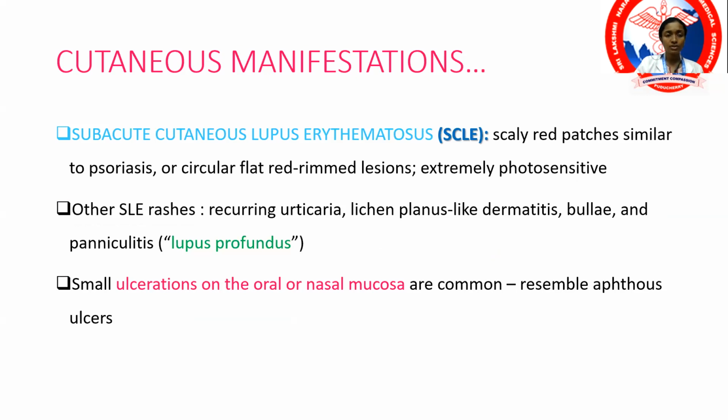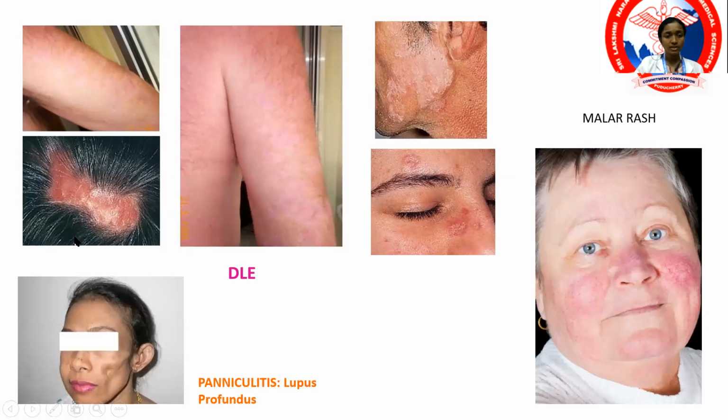And again, you have subacute. So you have discoid lupus erythematosus, the most common manifestation of chronic lupus. Then you have the acute SLE malar rash, and subacute cutaneous lupus erythematosus, with scaly red patches very similar to psoriatic lesions. Remember that all these lesions are extremely photosensitive, and oral ulcerations are common. So alopecia, oral ulcers, and the presence of chronic, subacute or acute SLE lesions have to be looked out for under the cutaneous manifestations. This is alopecia.